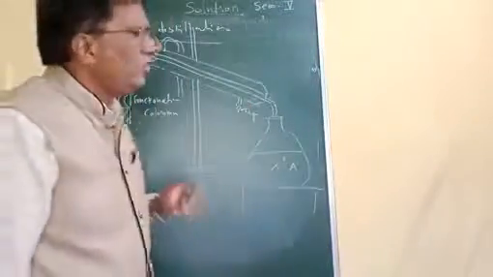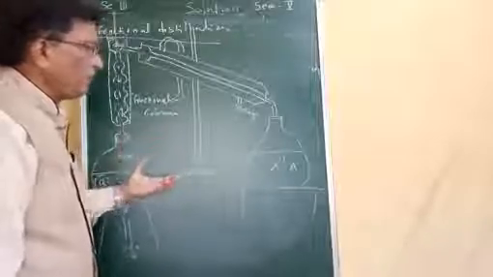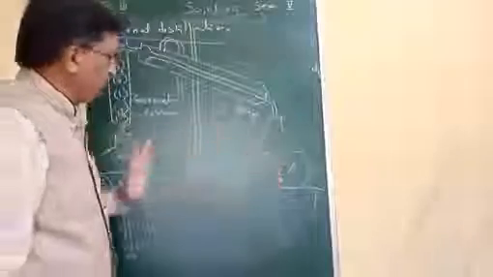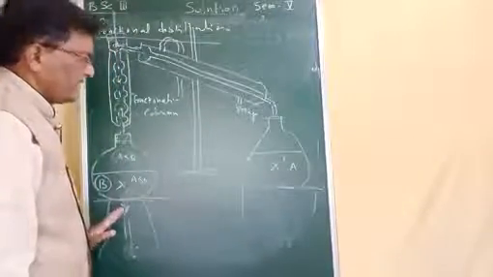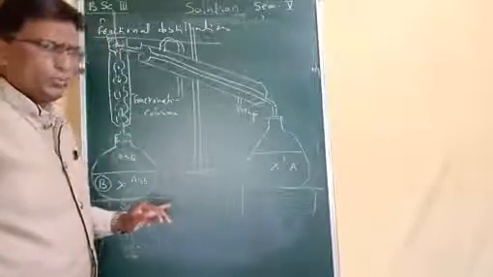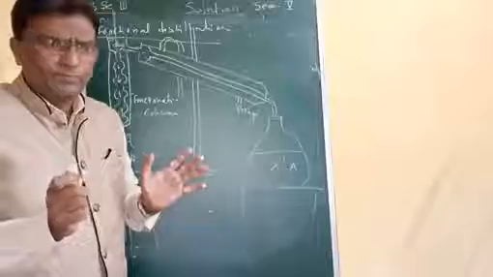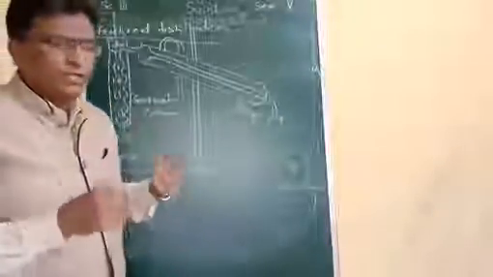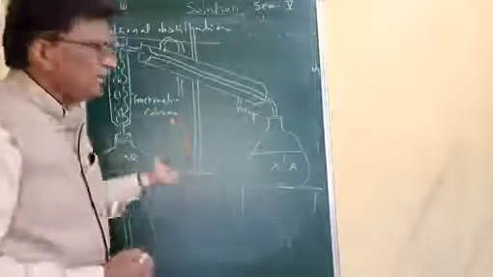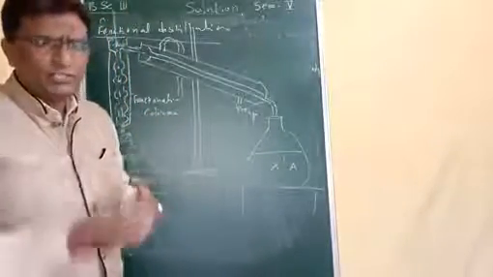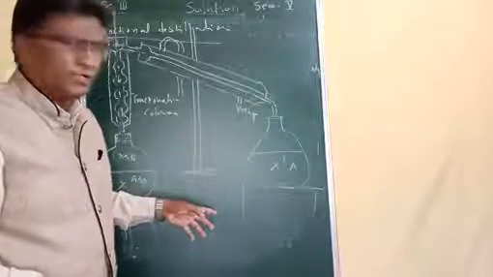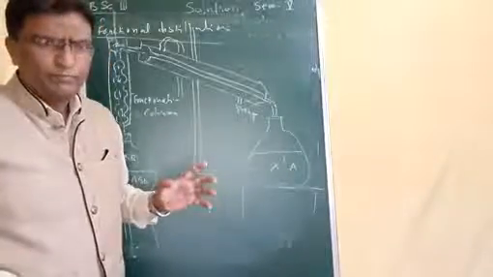That means in one run we can separate the two volatile components in a separate manner. That means A in the condensate, B in the residual solution. That means the more volatile component in the condensate and the less volatile component in the residual solution. That means we can separate these two components in one run instead of using the repeated distillation and condensation process a number of times. That means here we can achieve separation in a very fast manner.